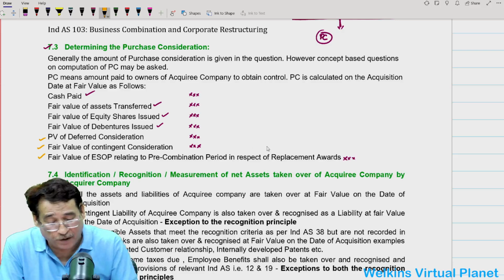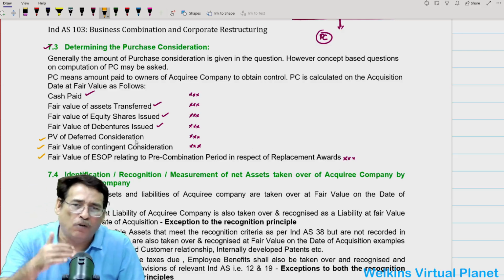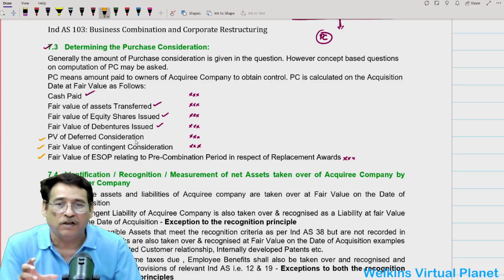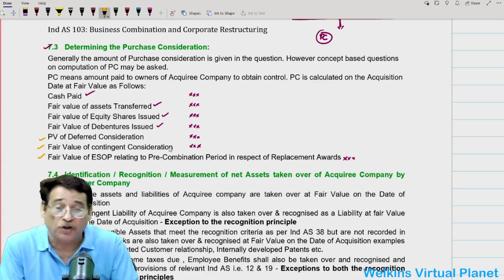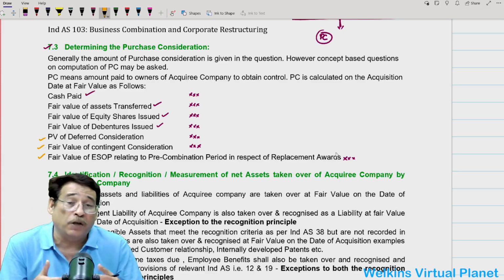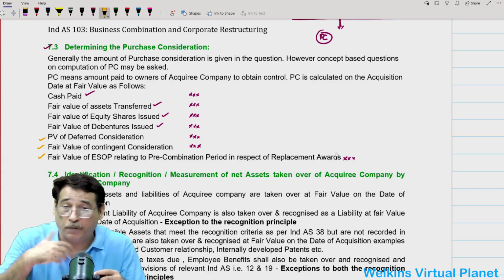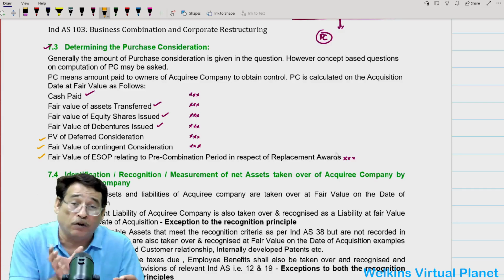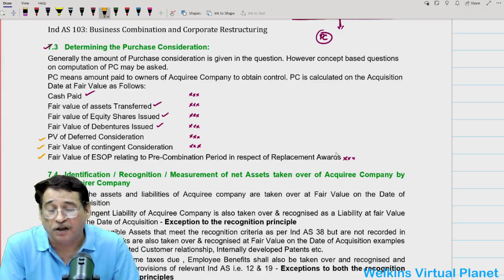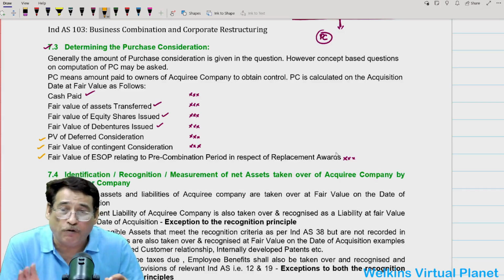We have kept separate sections for that, correct? And remember one thing, almost in every examination, we see that one concept-based question is asked from deferred consideration or contingent consideration or replacement awards. So all the more it becomes a motivating factor for us to pay extra attention towards the computation and acquire a supreme amount of proficiency in it. These three concepts are very, very vital.